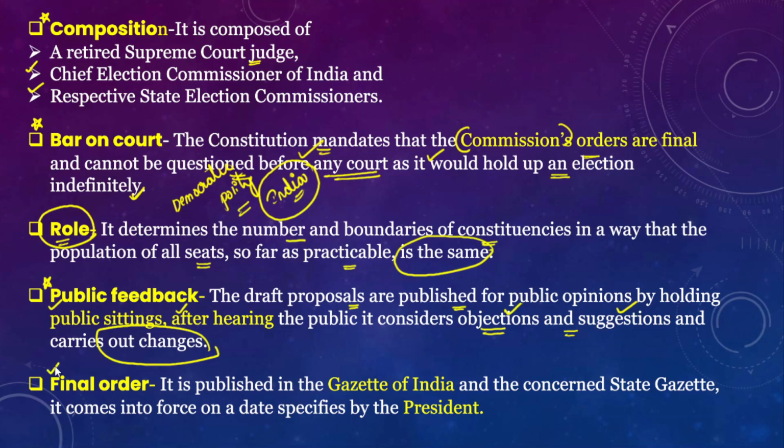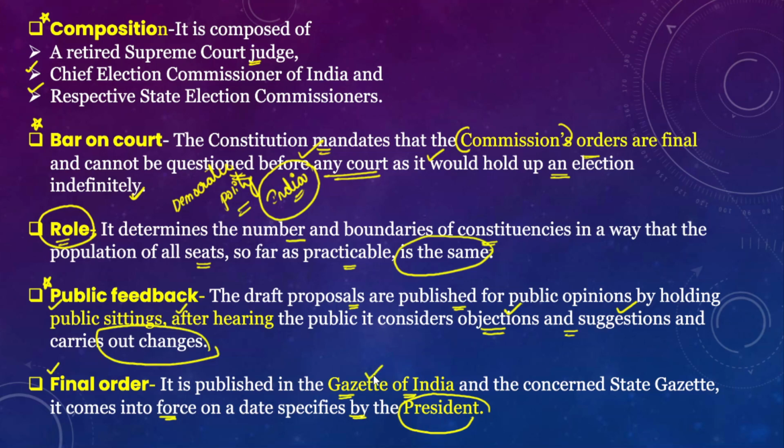So ultimately the delimitation commission will publish the final order. It is published in the Gazette of India and the concerned state gazette, and it comes into force on a date specified by the President. Okay, so generally this final order given by the delimitation commission is published in the Gazette of India, right?